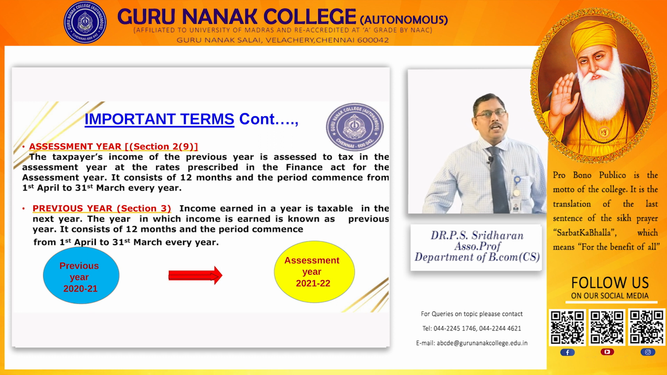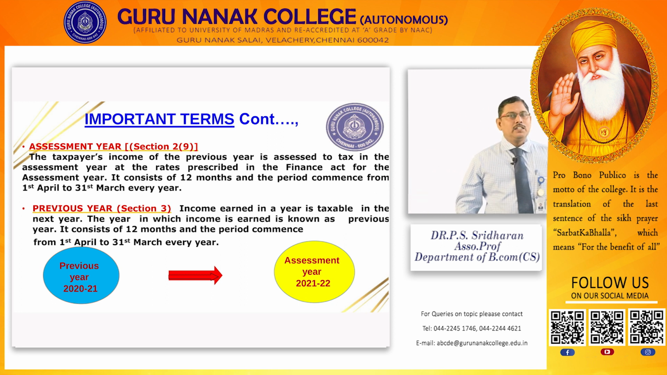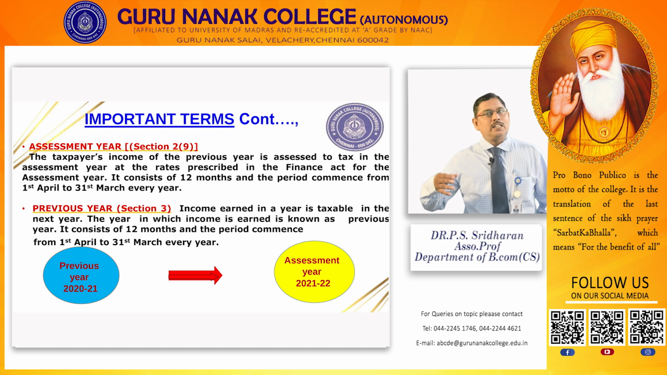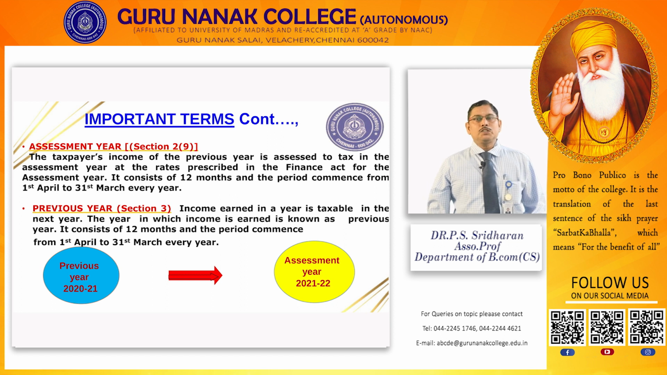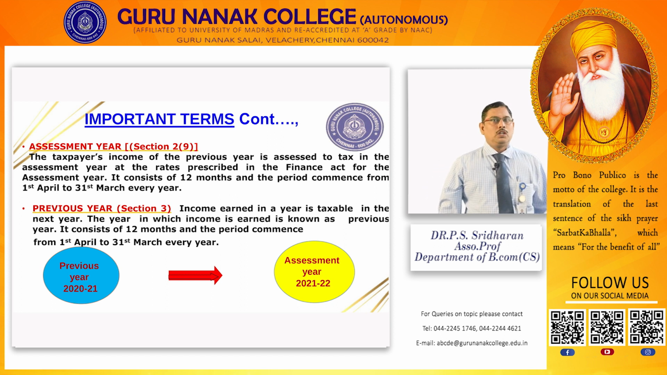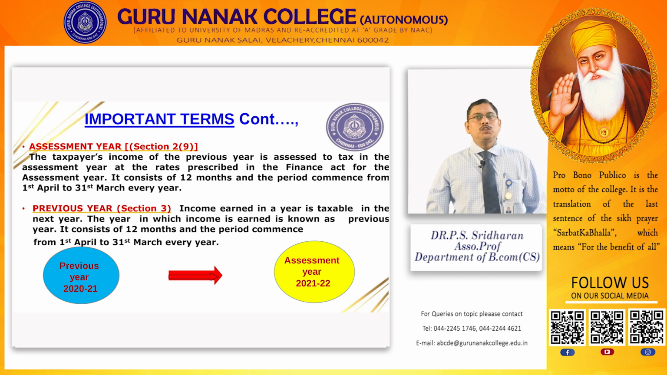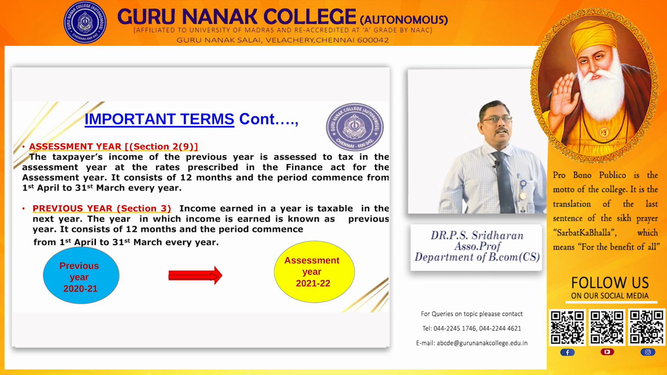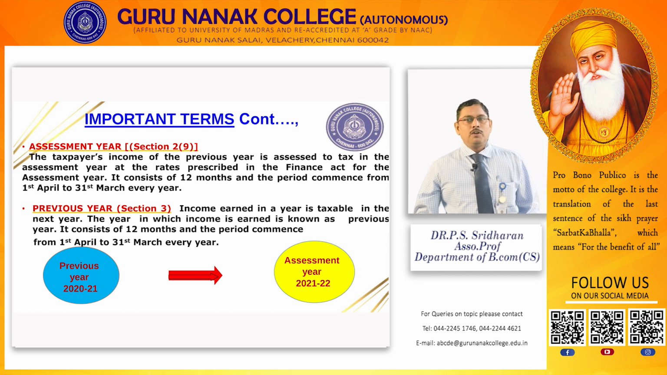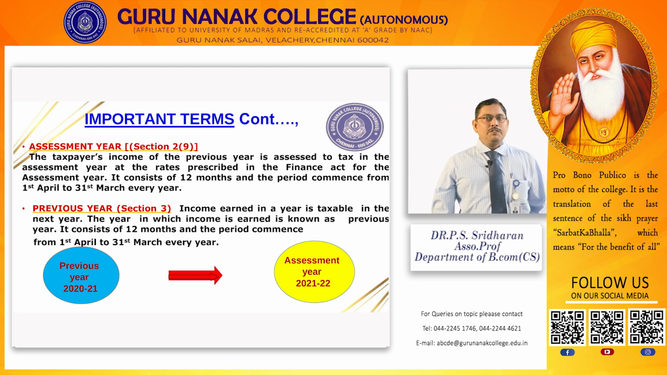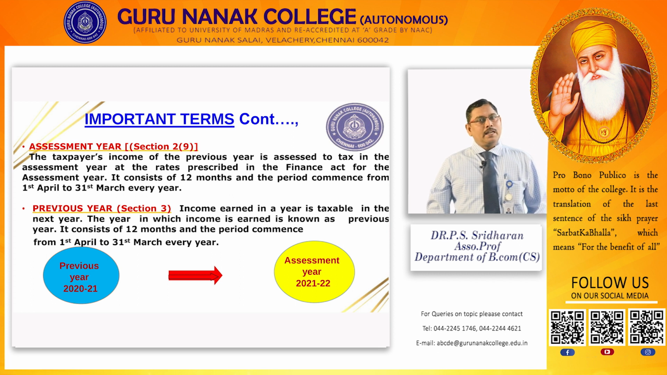Okay. The current year, whatever income you earn will be taxed in the next year. The year in which the income is earned is called the previous year. The year in which the income is to be assessed is known as the assessment year. Current previous year 2020-21. Current assessment year 2021-22. Person under section 2 subsection 31 defines: individuals, HUF, company, firm, association of persons, body of individuals, local authority, artificial juridical person. These are the categories that come under the term person.